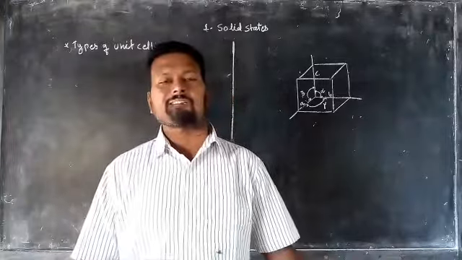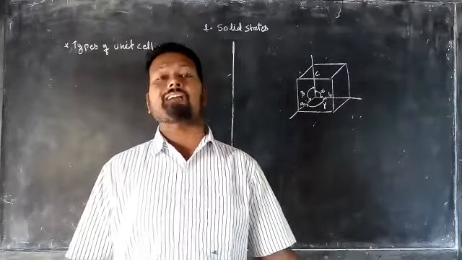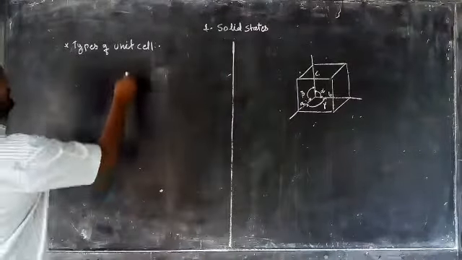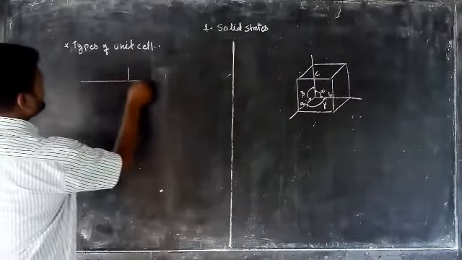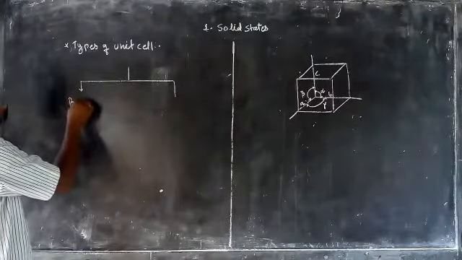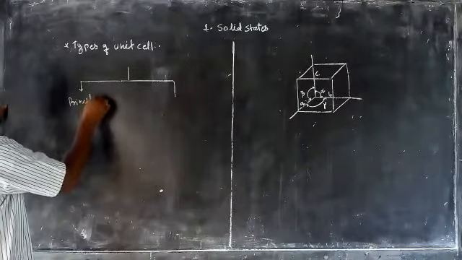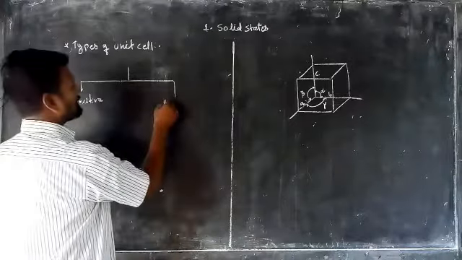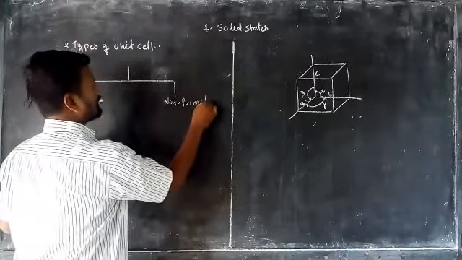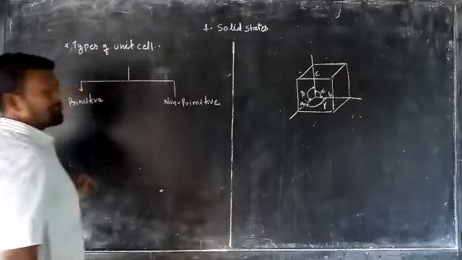So unit cells are classified according to the presence of particles at the positions. There are mainly two types of unit cells. The first unit cell is named the primitive unit cell, and the other is the non-primitive unit cell.